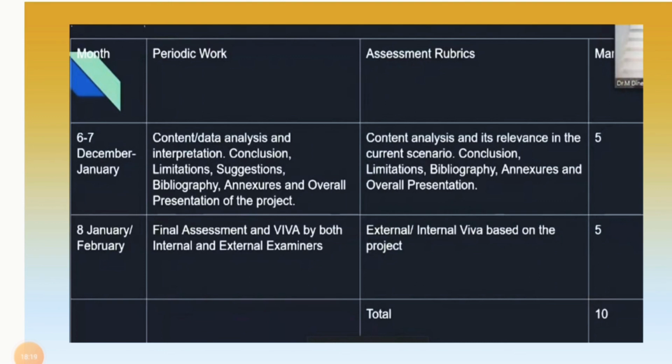Here the periodic months are given, the periodic work, assessment and rubrics are given, and marks are given last. So December to January covers the content, data analysis and interpretation, conclusion, limitations, suggestions, bibliography, annexures and overall presentation of the project. Assessment is the content analysis and its relevance in the current scenario, conclusion, limitations, bibliography, annexures and overall presentation. In January, February, there is the final assessment and viva by both the internal and external examiner, based on the project. So total it will go to 10 marks.